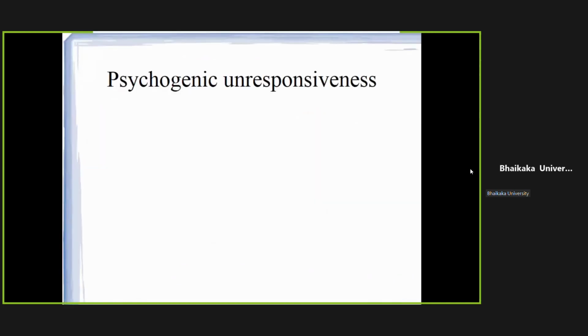This is one of the most important: unresponsiveness. We have seen such patients also, which is known as psychogenic unresponsiveness. Because of psychological causes like depression or anxiety, the patient will behave as if they are unconscious, but in reality, there won't be any structural brain lesion.